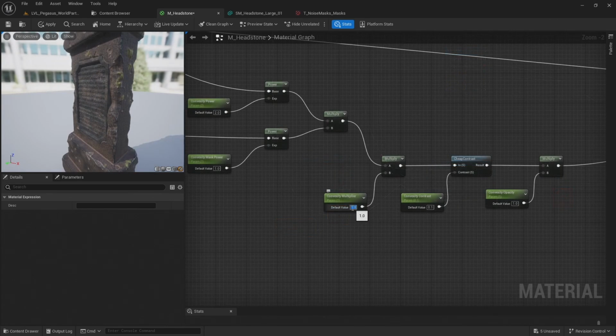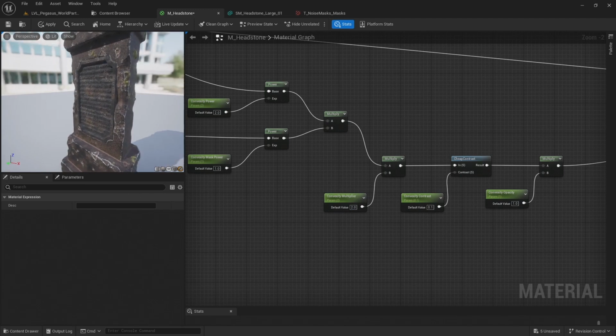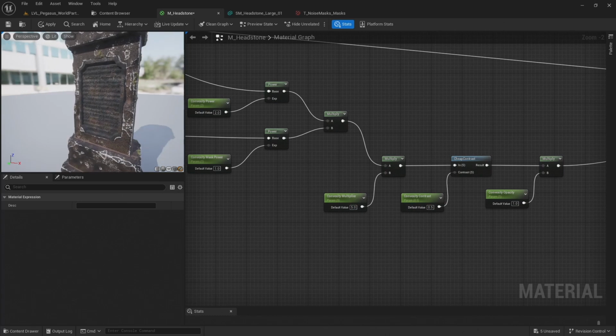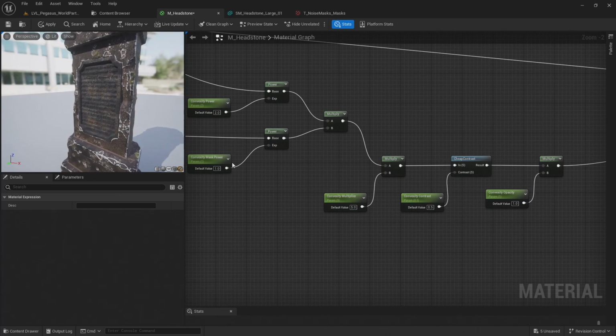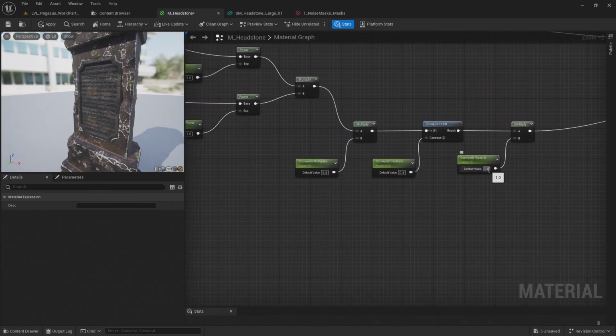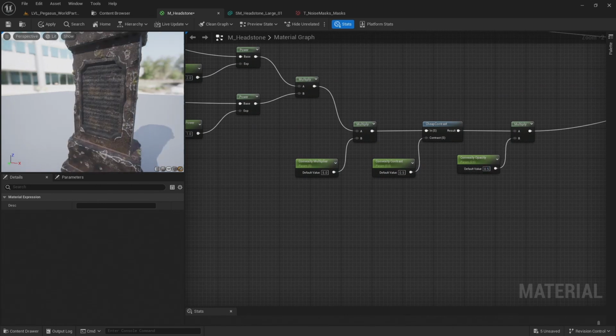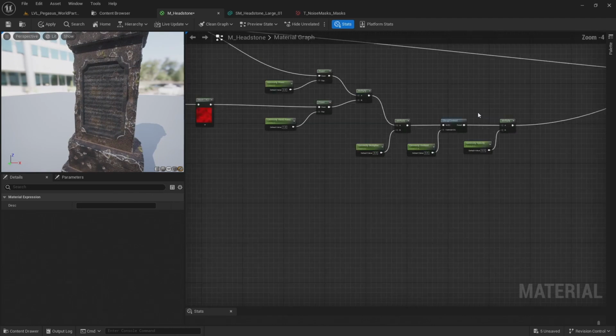I'm next going to increase the convexity multiplier to 2. That'll also make this stronger as well. Let's increase it to 5. There we go, that's quite strong now, so I'm going to reduce the opacity to 0.5. And let's save that material.